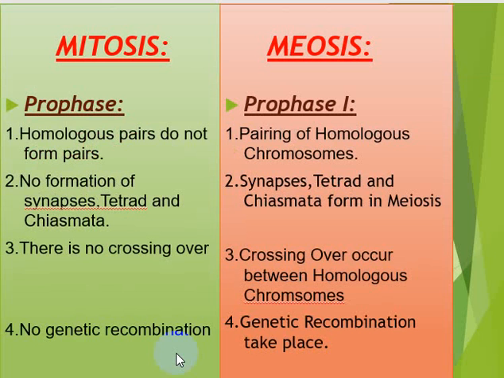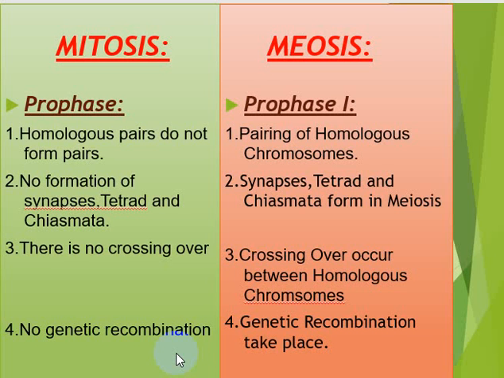Well, in the prophase of mitosis, there is no pairing of homologous chromosomes. No homologous pairs are formed. On the other hand, in prophase 1, the homologous chromosomes are paired. And number 2 is the formation of synapses. Tetrad and chiasmata are not present in mitosis, and all these characters, that is the formation of synapses, tetrad formation, and chiasmata, are involved in meiosis.